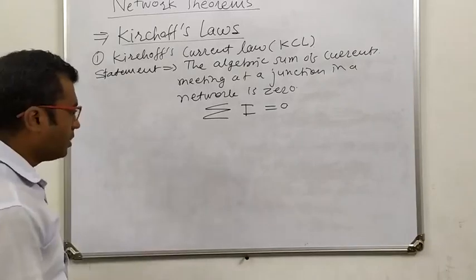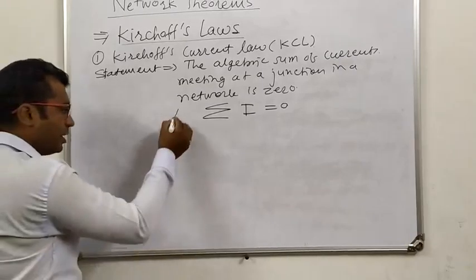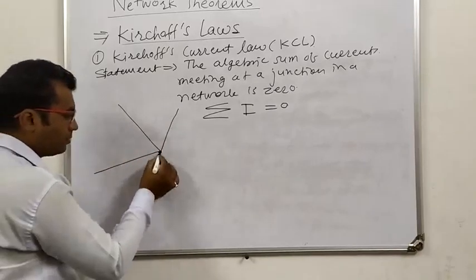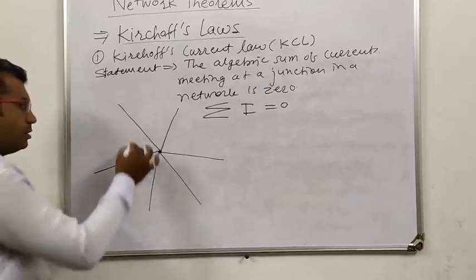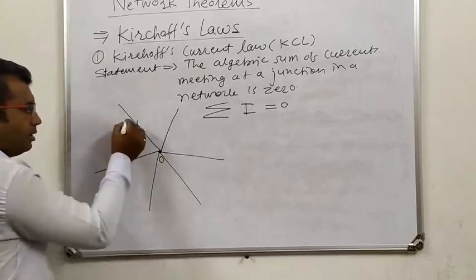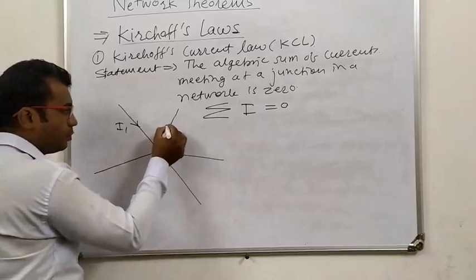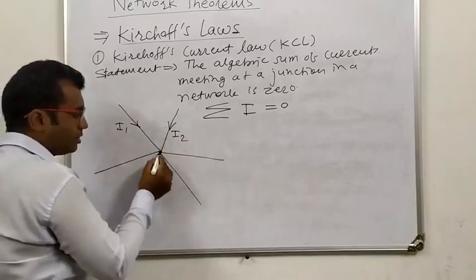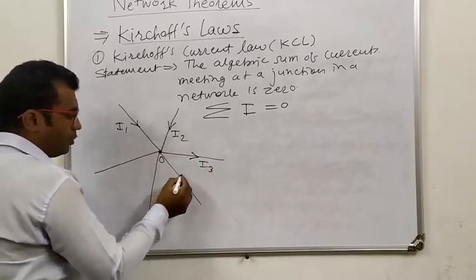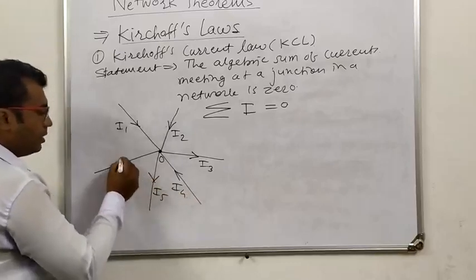Suppose this is the junction point of the circuit, and at this junction point a number of currents are flowing through this junction. Suppose this junction point is O, and this current I1 is moving towards the junction. This is I2, moving away from the junction. Suppose this is I3, moving towards the junction. Suppose I4, this is away from the junction. Suppose I5, and this is towards the junction.